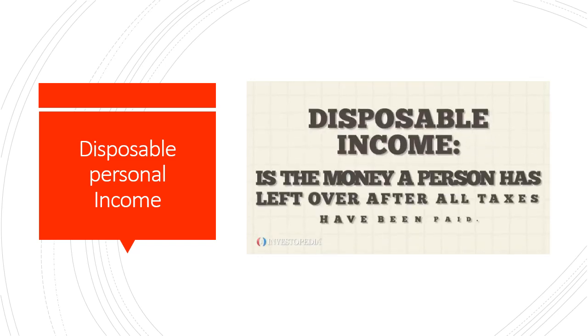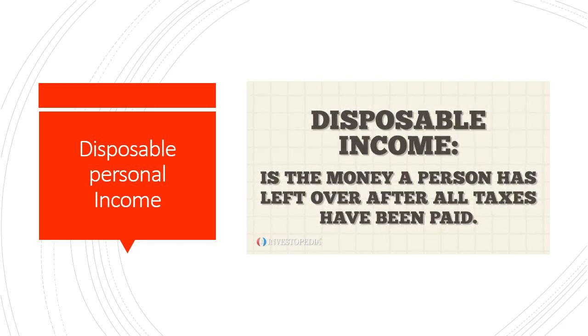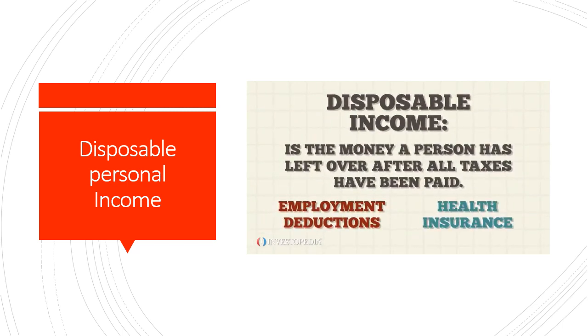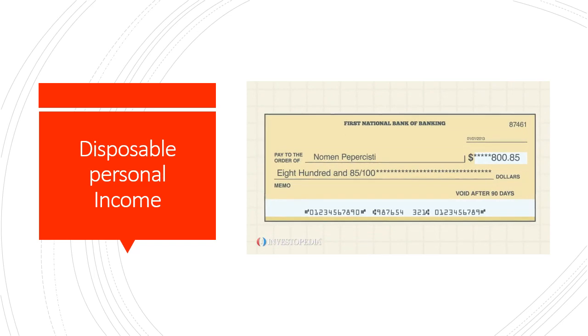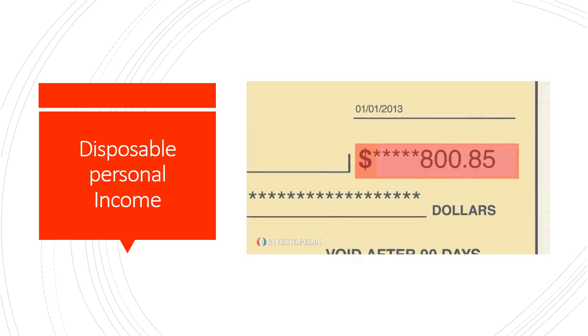Disposable income is the money a person has left over after all taxes have been paid. Other deductions that may affect the amount of disposable income are employment deductions for things like health insurance. For most people who receive a paycheck, disposable income is the net amount they receive in their check.